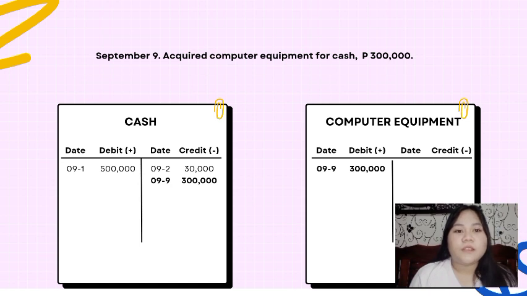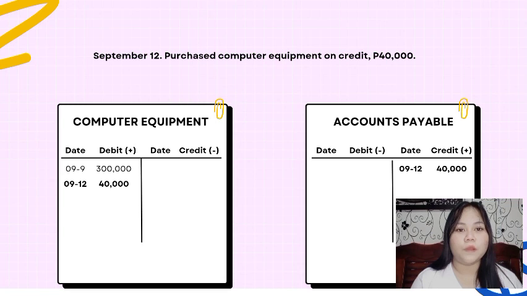I-record natin ang 300,000 pesos sa cash bilang credit in cash dahil cash ang ipinangbayad natin at debit naman sa computer equipment dahil nadagdagan yung equipment na business natin. September 12, purchase computer equipment on credit 40,000 pesos. So, nag-purchase ulit tayo ng computer equipment. Pero ngayon, sa credit natin siya binayaran.